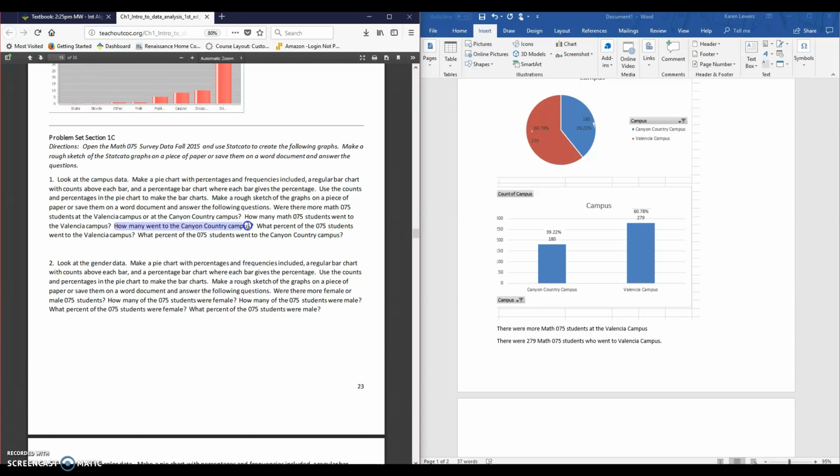How many went to Canyon Country? So similarly, only this time I'm going to look at the other bar, the other slice. I'm looking at Canyon Country campus. On the Canyon Country bar, I see the label 180 is the count. Same with their slice. That's the blue slice for Canyon Country. I go to the blue slice and I see 180.